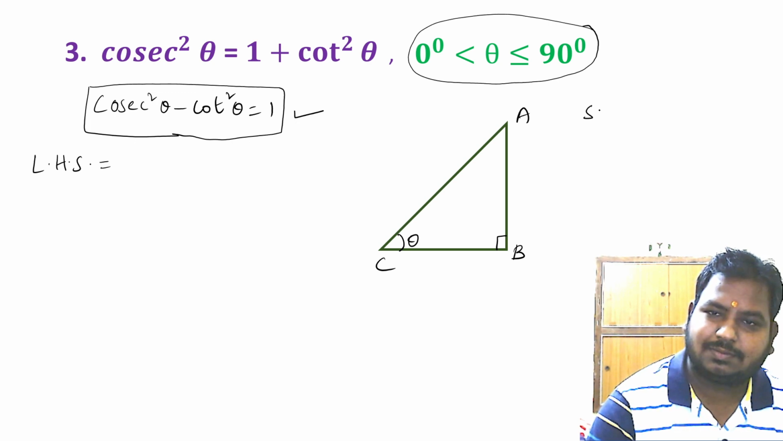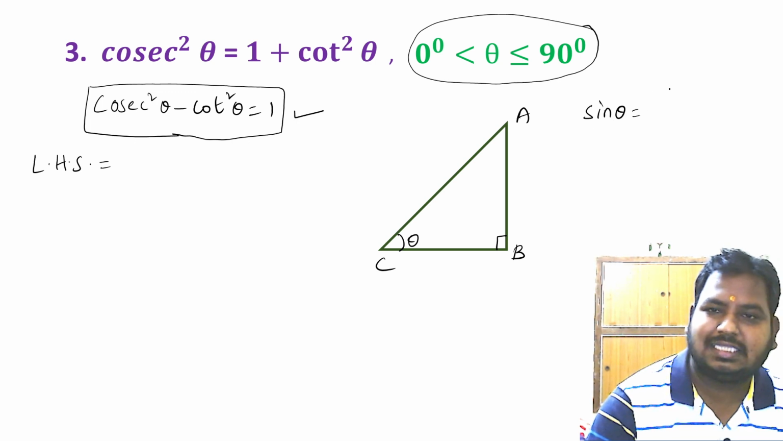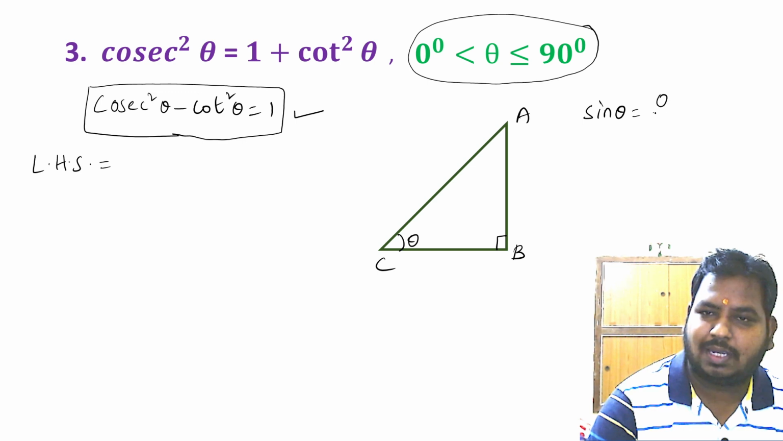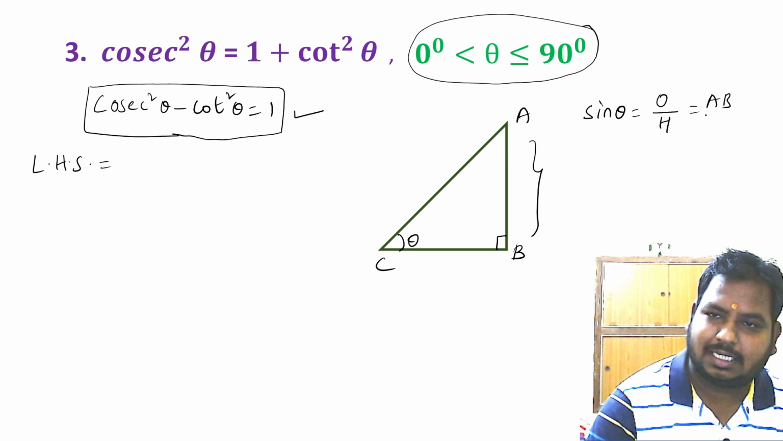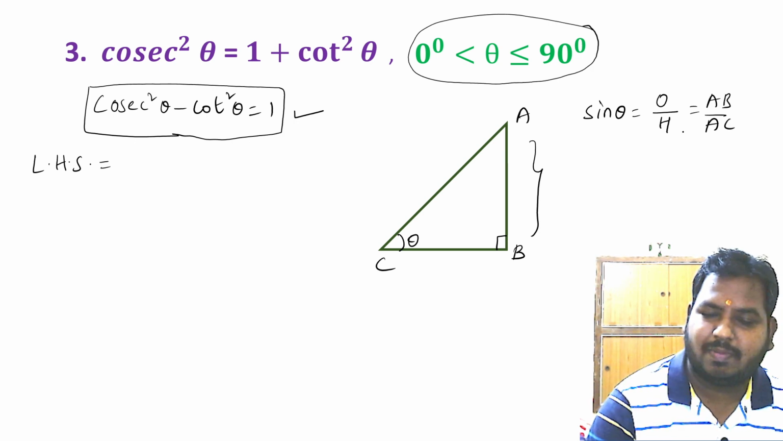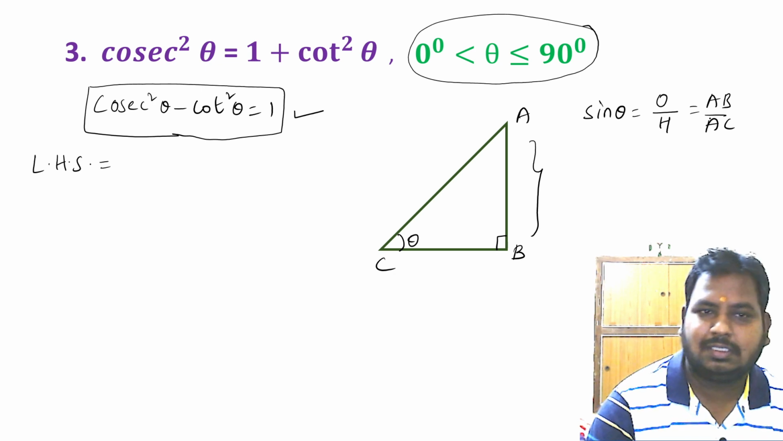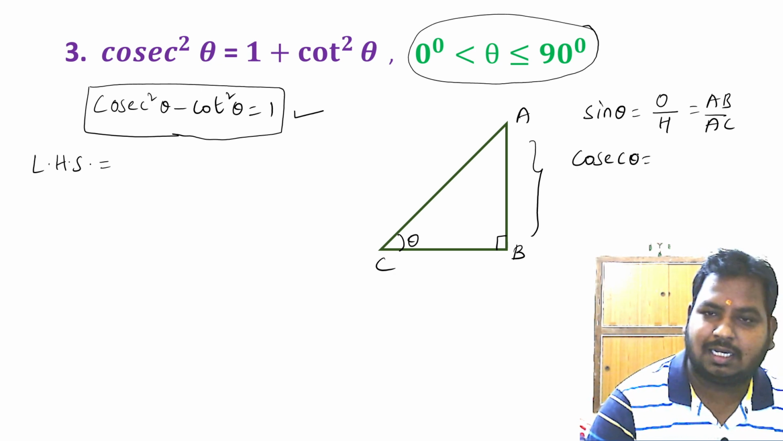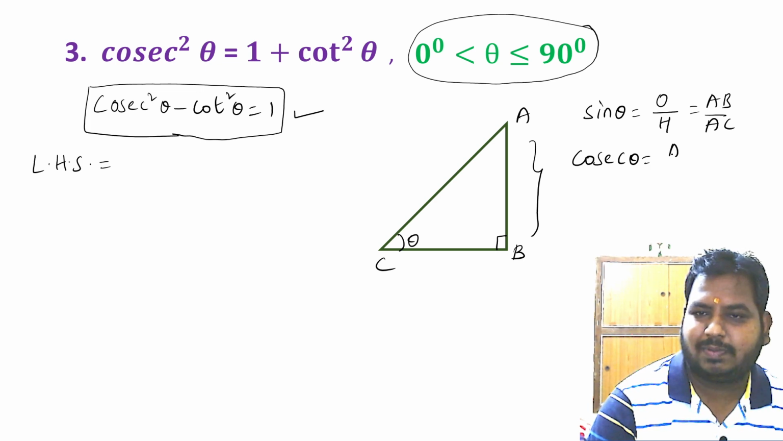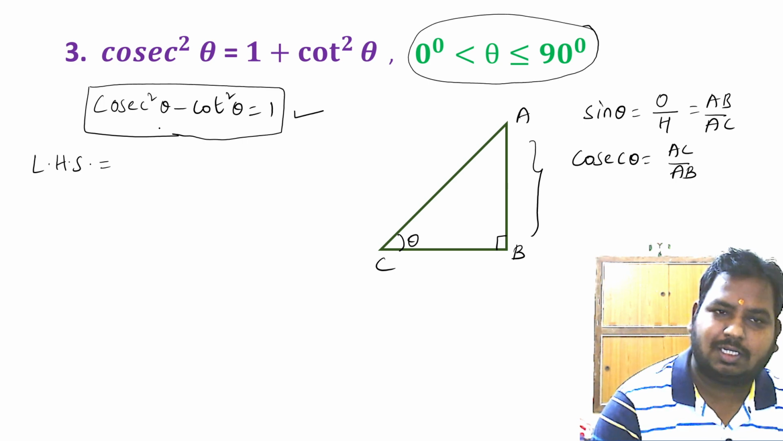We know that sin theta is equal to side opposite to angle theta by hypotenuse. Side opposite to angle theta is AB. Hypotenuse is AC. So we'll have AB by AC. Next, cosecant theta. Cosecant theta is reciprocal of sin theta. So reciprocal of sin theta will be AC by AB. We shall substitute these values here now.